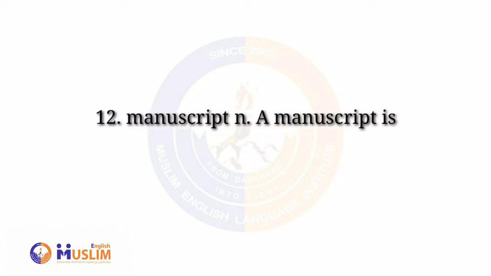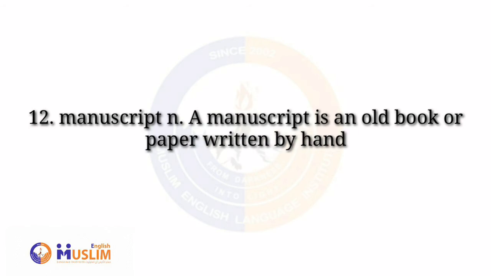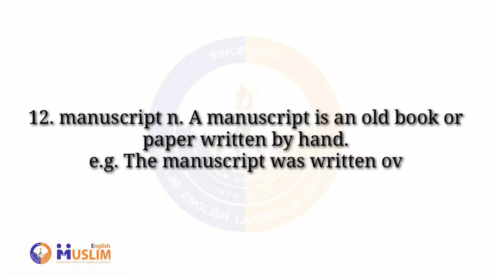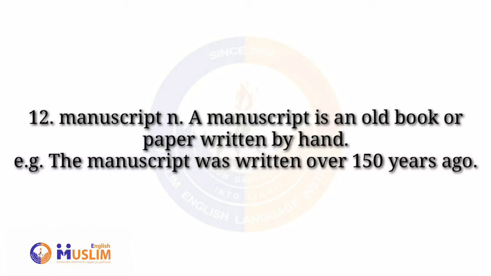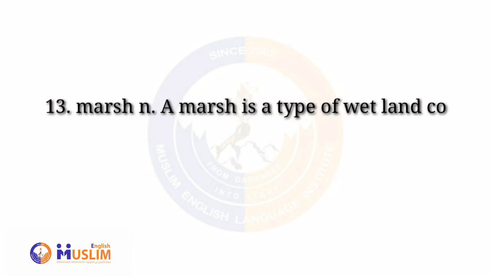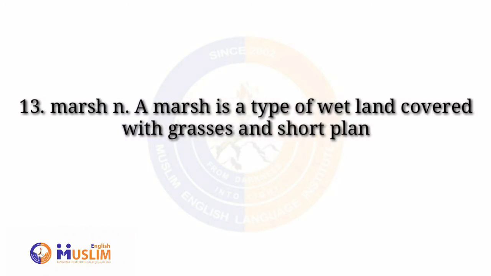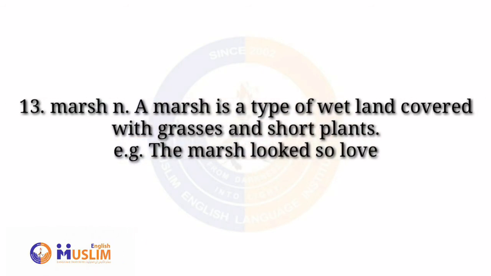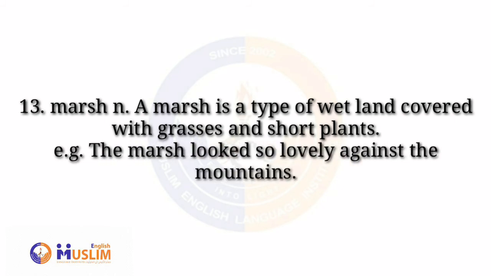Manuscript. A manuscript is an old book or paper written by hand. The manuscript was written over 150 years ago. Marsh. A marsh is a type of wet land covered with grasses and short plants. The marsh looked so lovely against the mountains.